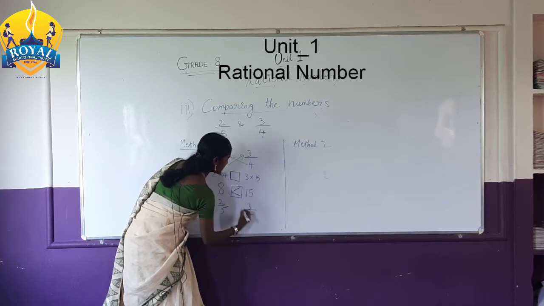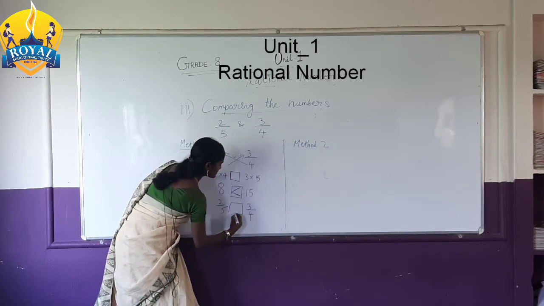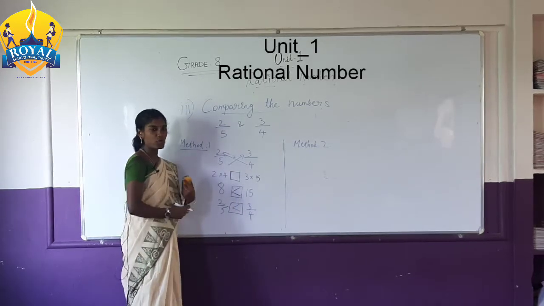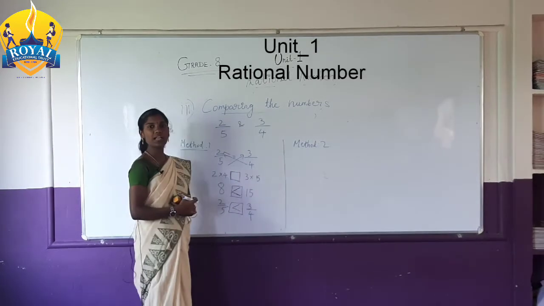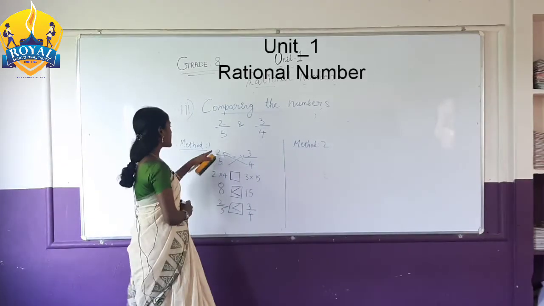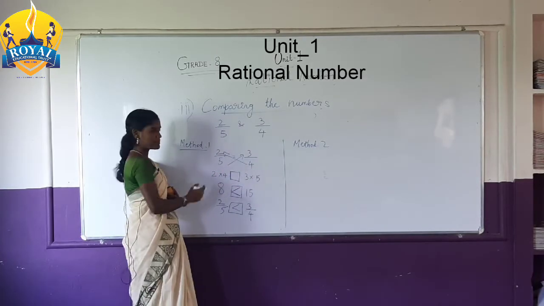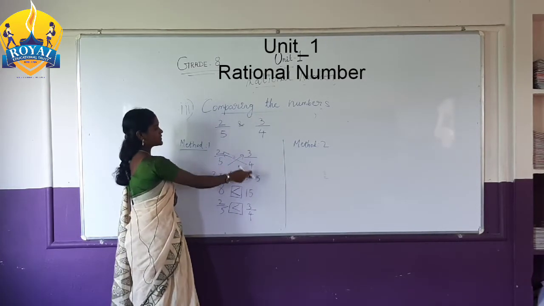You have to write the number under the answer. So the greater number is 3 by 4. Method 1: you have to use the cross multiplication method. 2 by 5 and 3 by 4. You have to cross multiply: 2 into 4 and 3 into 5.